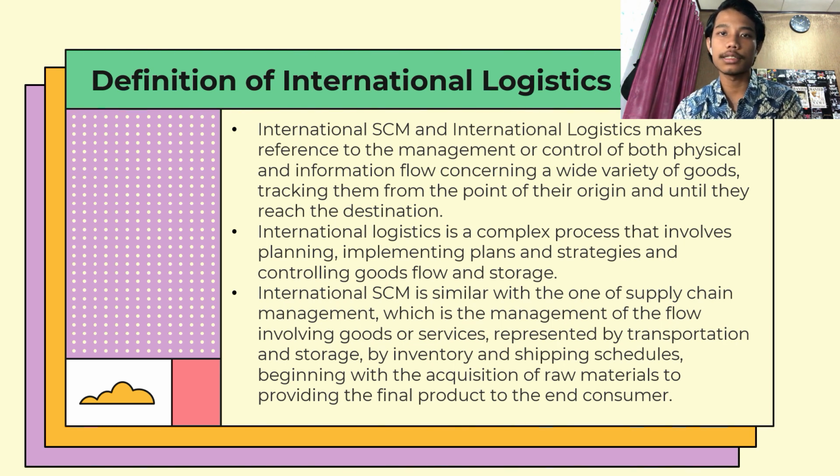The last one is international SCM is similar to supply chain management, which is the management of the flow involving goods or services, represented by transportation and storage, by inventory and shipping schedule, beginning with the acquisition of raw materials to providing the final product to the end consumer.